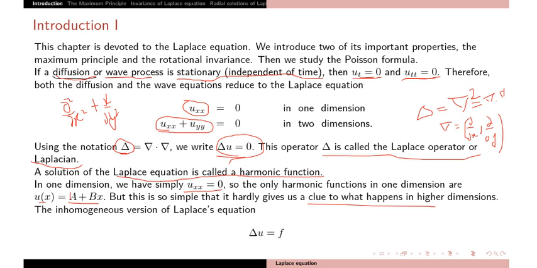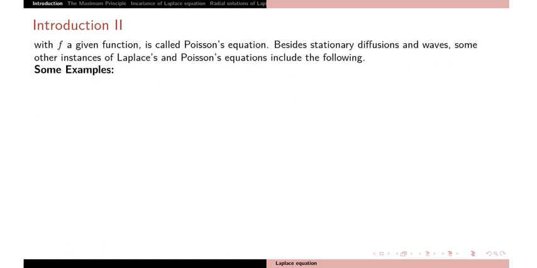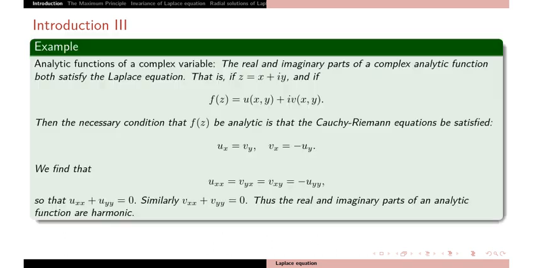Unless we study second order Laplace equation, and its inhomogeneous version is called the Poisson equation. So Δu equal to f, or you say Laplacian of u equal to f. This is called the Poisson equation. Besides diffusion and waves in their stationary form, there are many other examples of Laplace and Poisson equations. So I have taken two examples here.